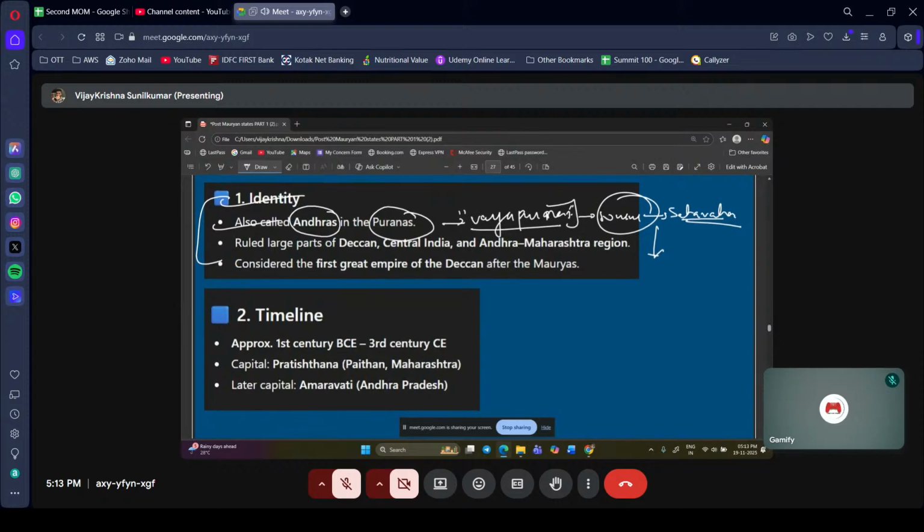The Satavahanas ruled from the 1st century BC to the 3rd century CE. They are also called Andhras, in the Puranas, especially the Vayu Purana. They ruled large parts of the Deccan, central India, and the Andhra-Maharashtra region, this place.